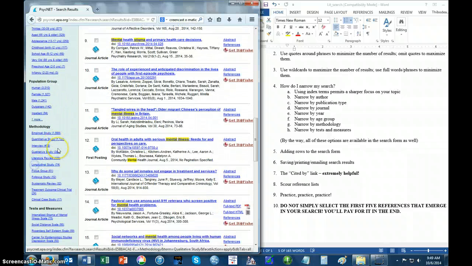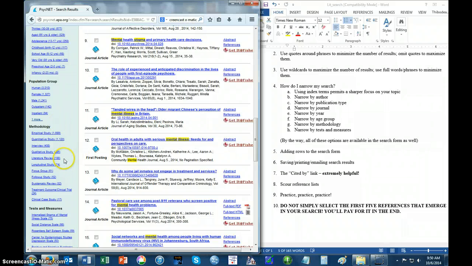I've already said before that I'm asking you to obtain articles that report results of original empirical research, and what kinds of papers does that happen in? Well, that happens in empirical studies. You're not going to be looking for papers that report outcomes of interviews or focus groups or case studies, things like that. So pretty much only empirical studies is what you're going to be wanting to look at here.